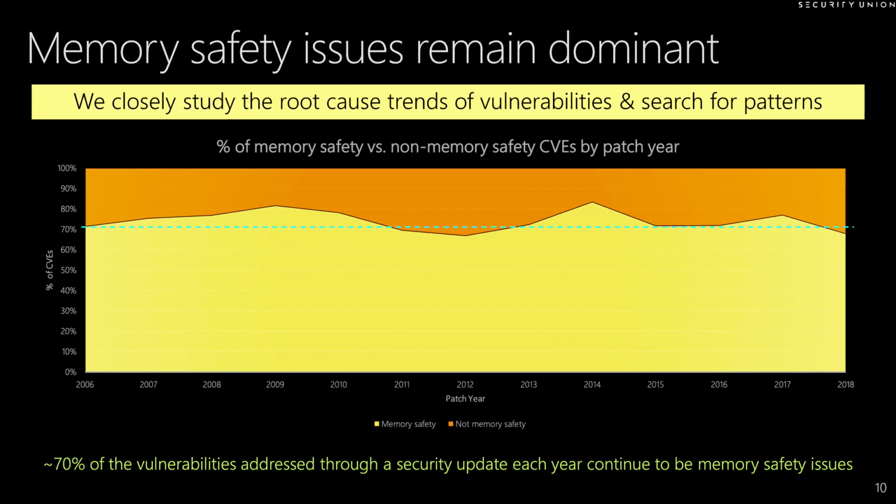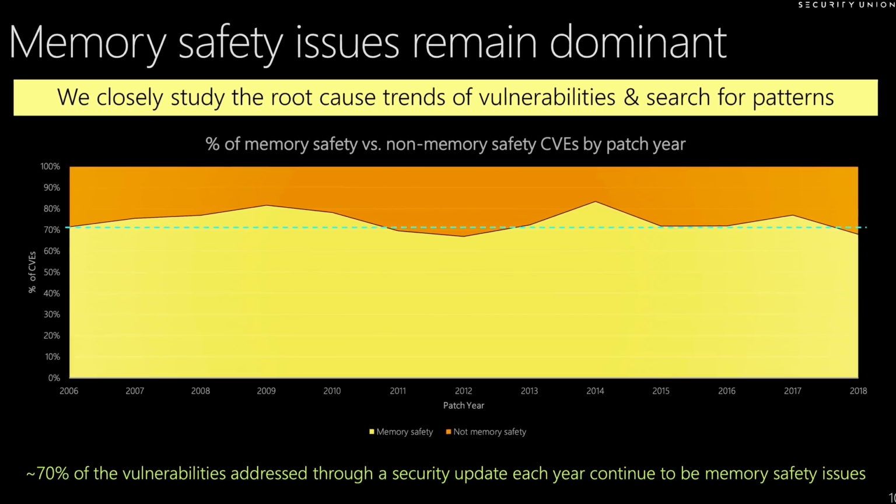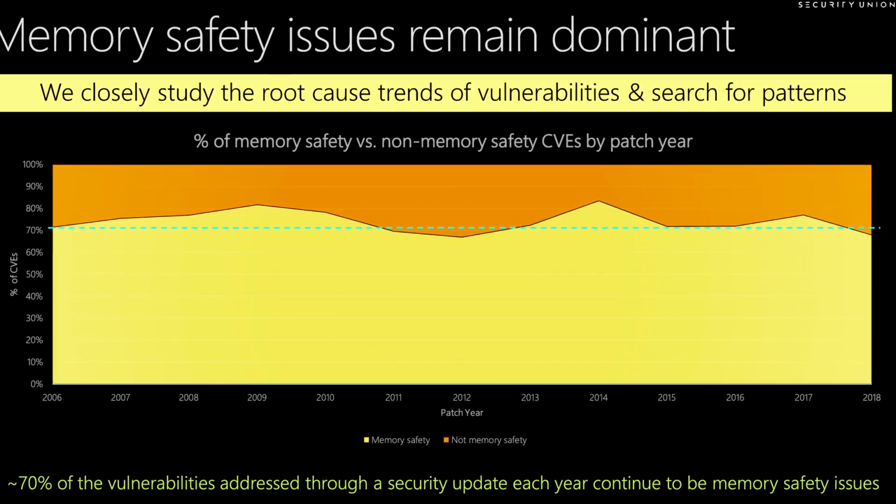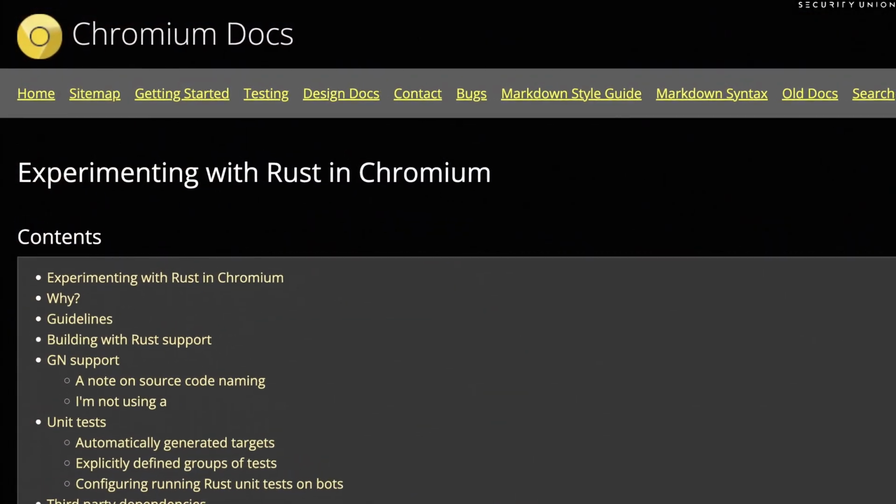Microsoft revealed that from 2006 to 2018, 70% of their vulnerabilities were due to memory safety issues. Google also found a similar percentage of memory safety vulnerabilities over several years in Chrome and disclosed that they are test driving Rust to fix it.